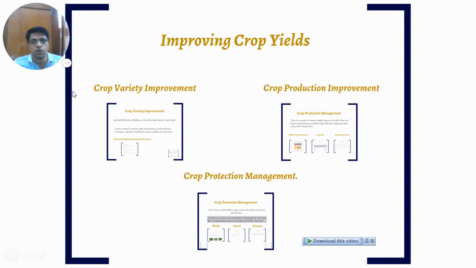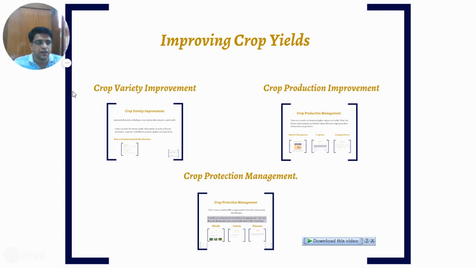Crop production management includes the different methods followed by farmers so that better nutrients are given to the plants to increase production. And third, crop protection management: after harvesting, how crops are stored and how crops can be protected from pests, rodents, etc.